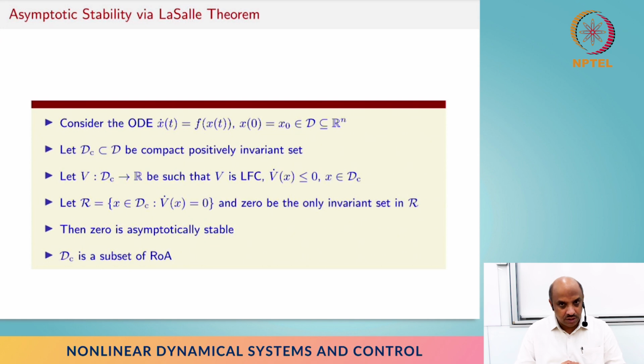And when that happens, we let this set be R, and then we look into this set R for invariant sets, because we know that we are going to go to invariant sets, right? So look for all invariant sets, and we can guarantee that our solutions reach one of the invariant sets, right?